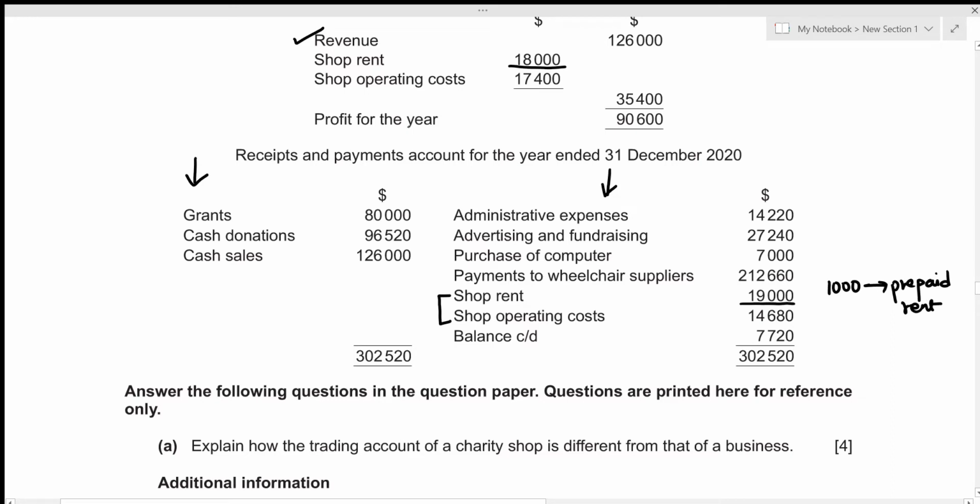Similarly, for the shop operating costs, we can see that the actual cost was 17,400 and the cost that we paid out from our bank account was only 14,680. So we have not been able to fulfill the entire operating cost, right? Let's figure out the difference. The actual cost was 17,400, whereas the amount that we paid was only 14,680. This means that we are still yet to pay the amount of 2,720. So we can understand this as operating costs payable, because we are still yet to pay this amount which relates to this particular year.